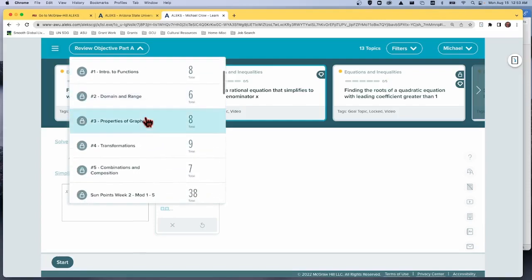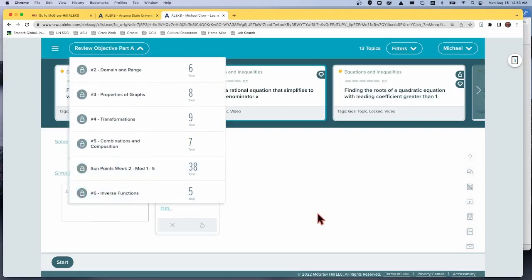For the next week, we've got our 5 modules, modules is what they call them now. And there's 38 total topics for the week. So you'll see the sun points that are due Sunday are the 38 topics that are here. So when you've got these 8 done, you'll have 8 of these completed because they're copies of each other. So as you work through these objectives, you are earning the sun points. So I hope that makes sense.